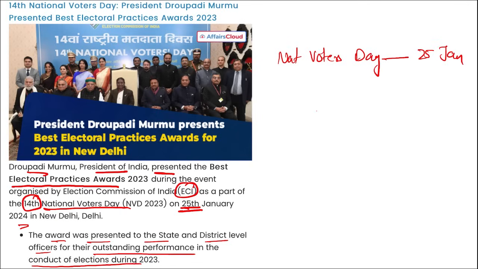Correct? Next, if we talk about Chief Election Commissioner Rajiv Kumar, where is the headquarters of the Election Commission of India? It is in New Delhi.